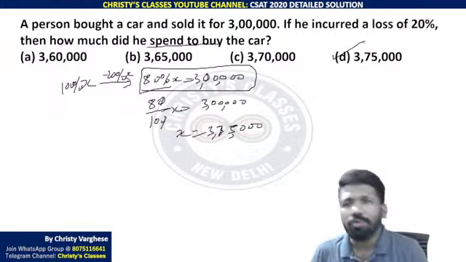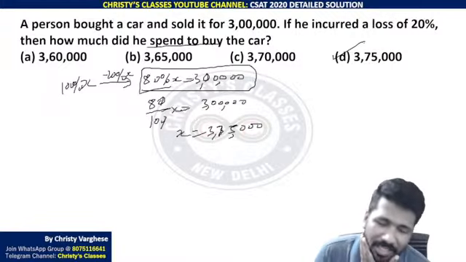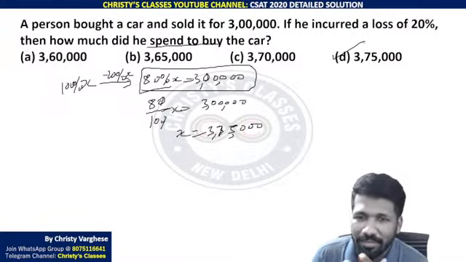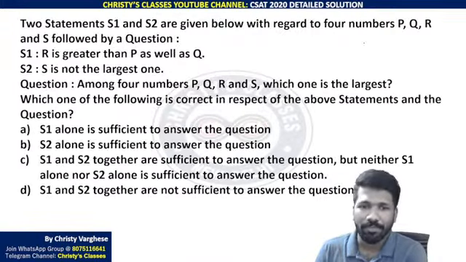And please don't use the loss percentage formula, CP minus SP by CP into 100. I know that is a formula, but that is not the right way, because that will take a lot of time if you are doing it that way. So try this question then.